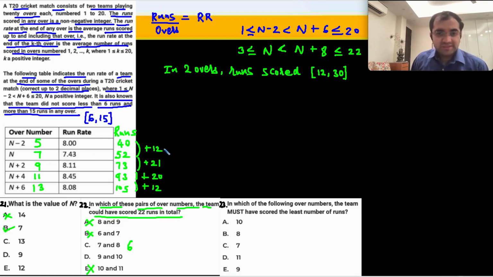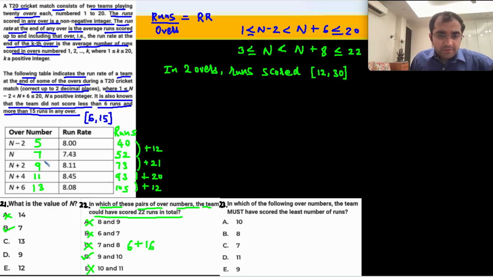तो over number 7 में 6 runs and over number 8 जो इन्होंने दिया है उसके अंदर could they have scored 22 minus 6, could they have scored 14 runs? Oh sorry, 14 नहीं, 22 minus 6 is 16. Yeah, 16 तो possible ही नहीं है. 16 is not possible for one over because maximum was 15. So therefore C option is also gone. इसलिए answer will be D option, but check कर लेते हैं.